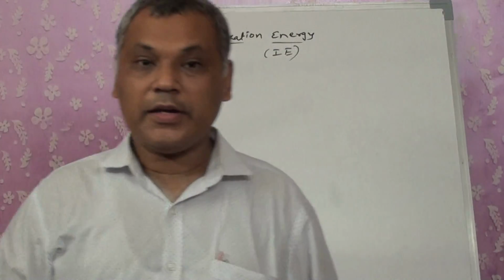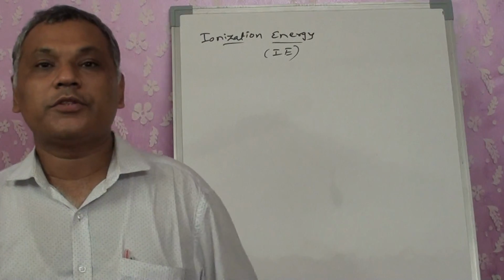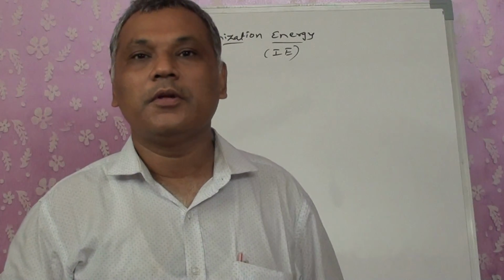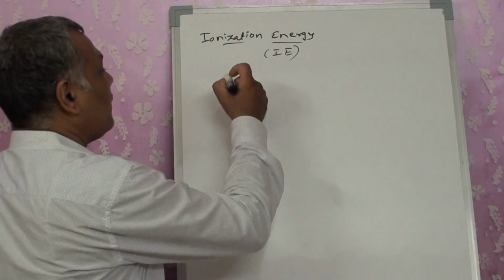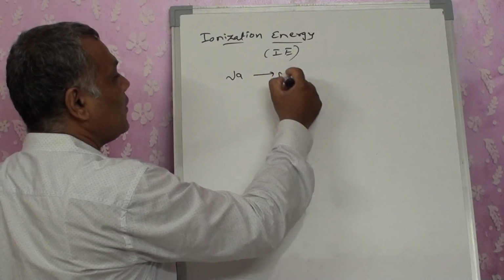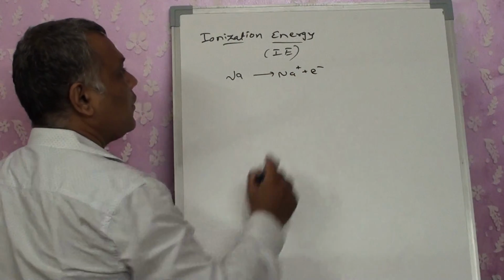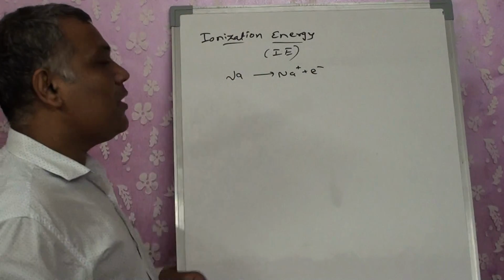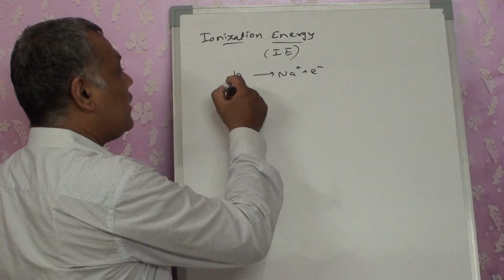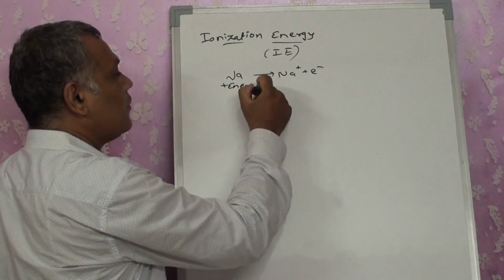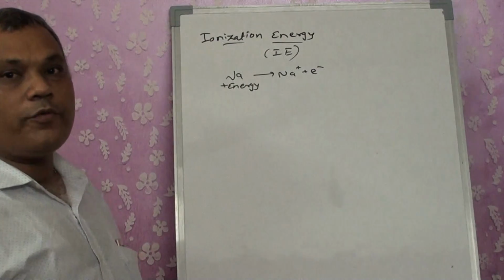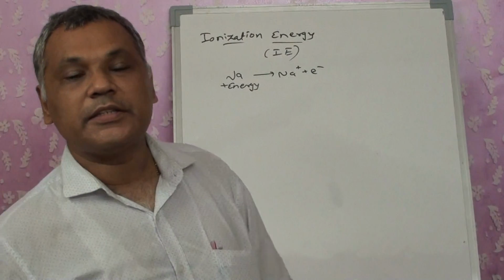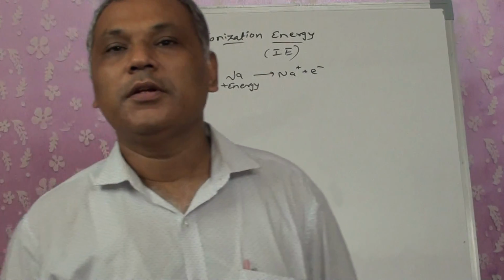When we take an atom, in our lower standard we have studied that sodium gets converted into a sodium ion by losing one electron. Na gets converted into Na plus, that is Na plus an electron. Now, how is this electron separated? To remove the electron from it, we need some energy to be given to the atom. The amount of energy required to remove that electron is considered to be the ionization energy.